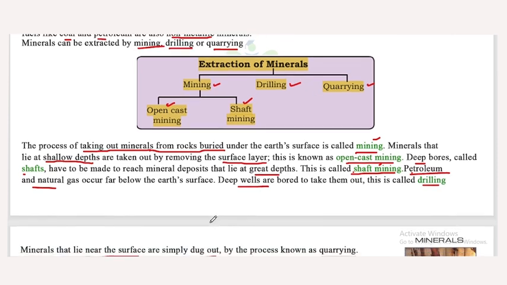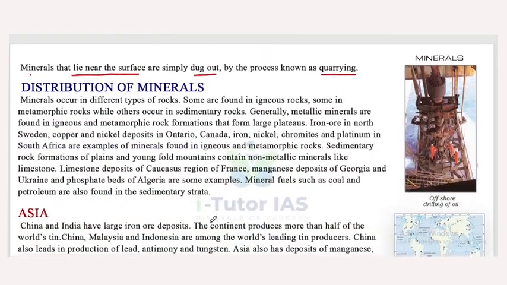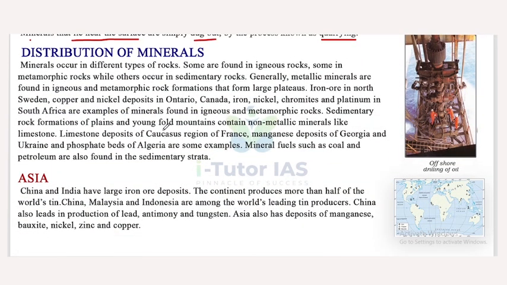Okay, now moving forward. Distribution of minerals. Minerals occur in different types of rocks. Some are found in igneous rocks, some in metamorphic rocks, while others occur in sedimentary rocks. We know there are three types of rocks: igneous, metamorphic and sedimentary. So minerals may occur in igneous, metamorphic or sedimentary rocks.